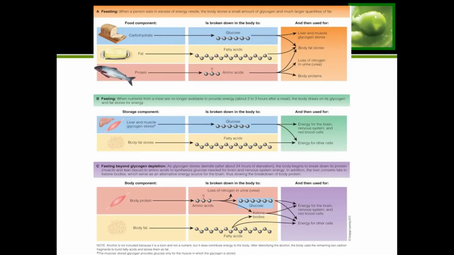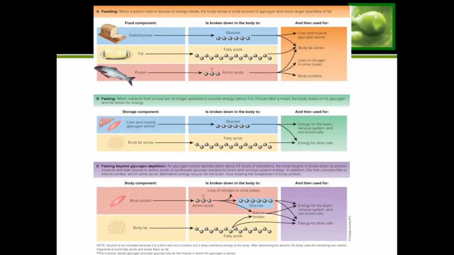So that's what you see happening here. In the blue bar, we now have our glycogen stores from the liver and muscles that are going to release glucose so that they can fuel our body. Now, the body isn't going to want to use up all of that glucose to fuel the whole body, because then we're going to run out quickly.